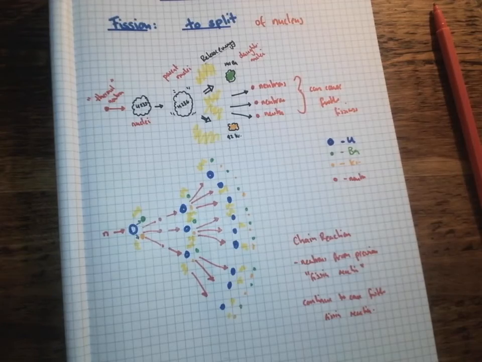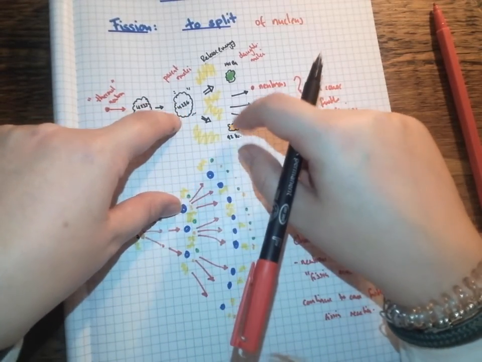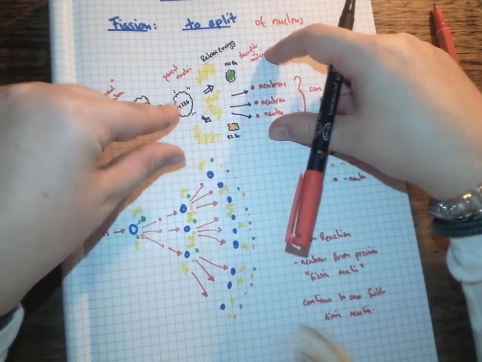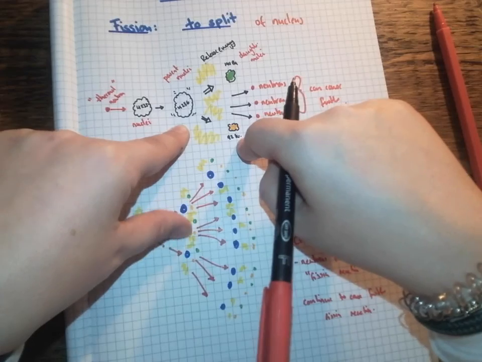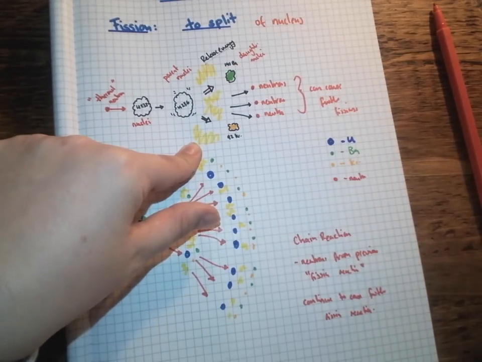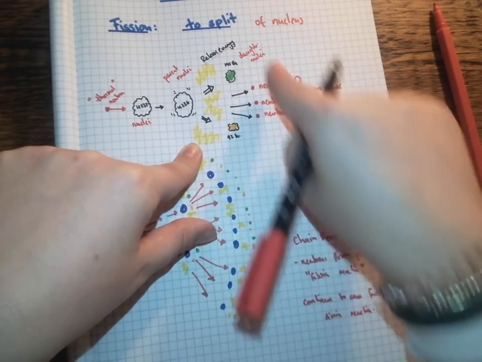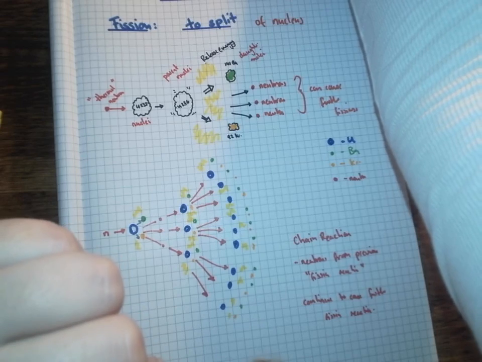Now, some of you might be thinking, where does that energy come from? That energy actually comes from something called a mass defect between these two. If we added up the mass of these and the mass of those, they're actually a little bit different. But we do that at the diploma level rather than at middle school level. So if you do want to know a little bit about it, ask me and I can go through it with you. If not, just know that it releases energy at this stage. And that is nuclear fission.